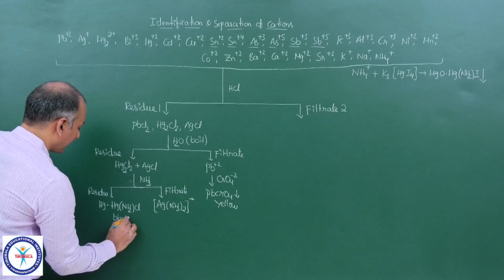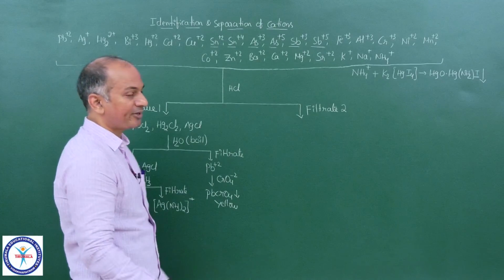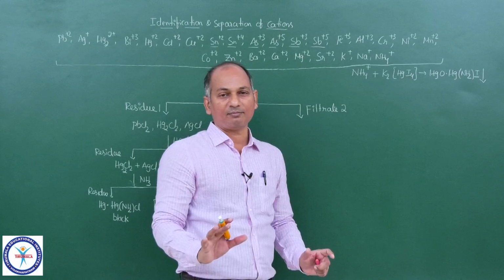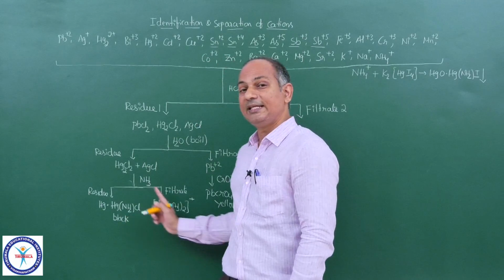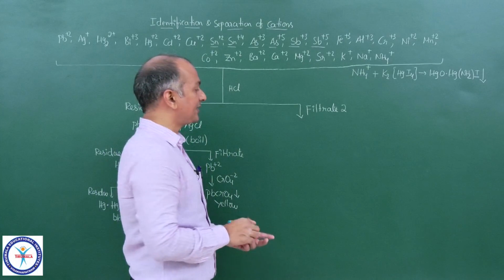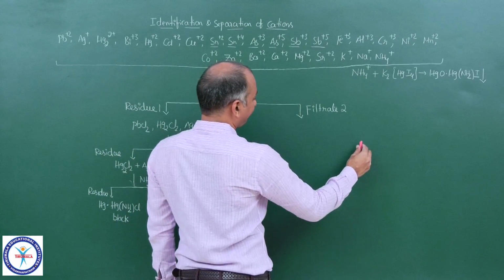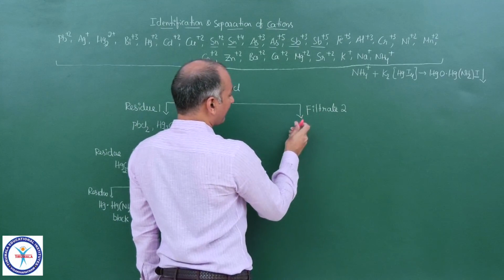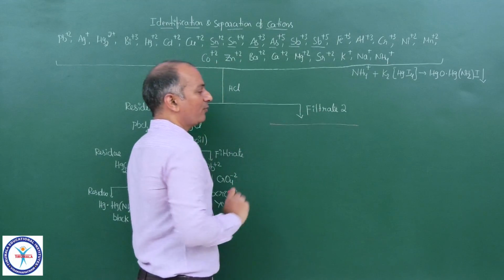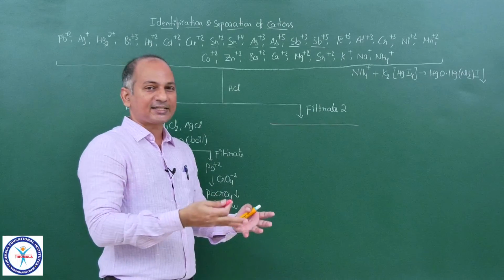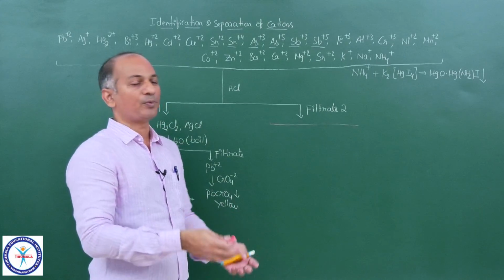Now let me give you some interesting points about this particular complex, Ag(NH3)2+. Actually here I am not writing anything about this filtrate 2. I will start my next discussion with filtrate 2, I will move on to group 2.